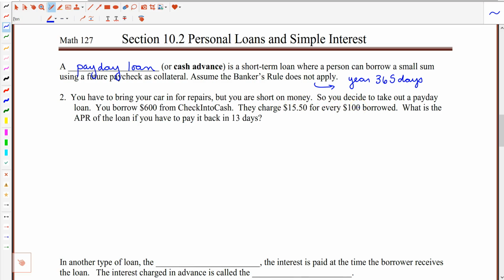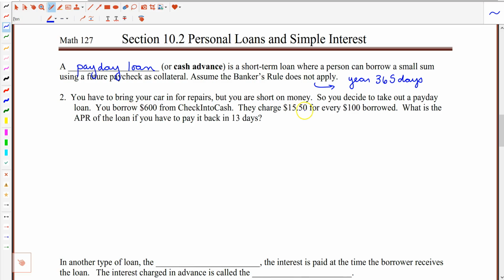Normally to take out a payday loan, you're going to need a paycheck stub to show that you have a job that's giving you regular paychecks, and you're going to need a bank account. Normally that's the bank account that your paychecks would ultimately be deposited into. So when this loan comes due in 13 days, this company just goes right into your bank account and withdraws those funds. Ultimately, what's going to be the APR of this loan under these conditions?